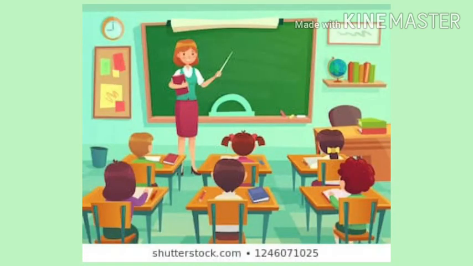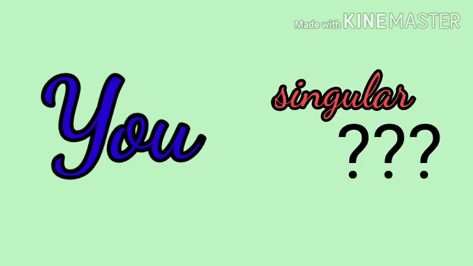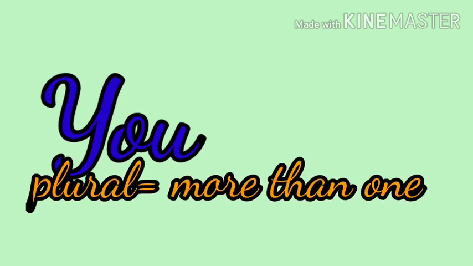Okay. Now I will discuss with you a special thing, that is the special use of are. Suppose that there is a word you, Y-O-U, you. Now what will we use with you? This means tumi or tomra. So you will think that you is singular, that means only one thing, but you is treated as plural, more than one thing. This is a special item, you. It is treated specially.